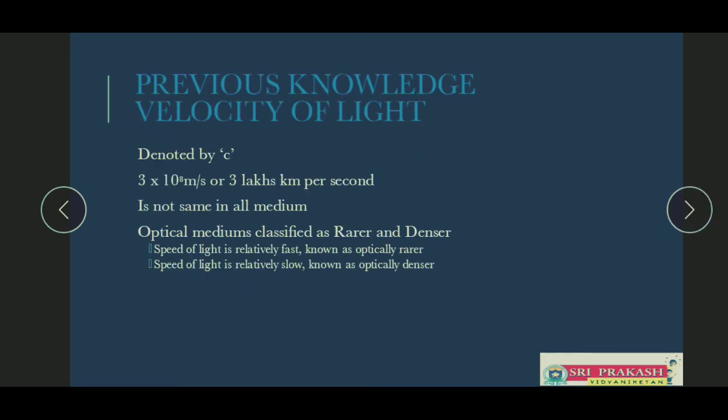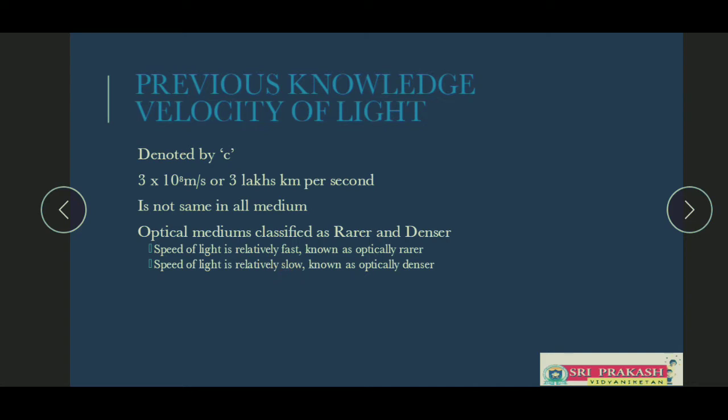As a part of previous knowledge, just remember and recollect, the velocity of light is denoted with the letter c and it is 3 into 10 power 8 meter per second, or 3 lakh kilometer per second. It is not going to remain the same in all the mediums. In simple terms, light is going to travel fast in a few mediums and slow in other mediums.